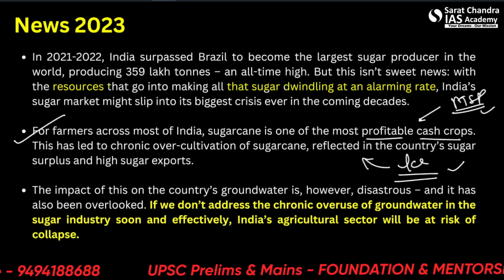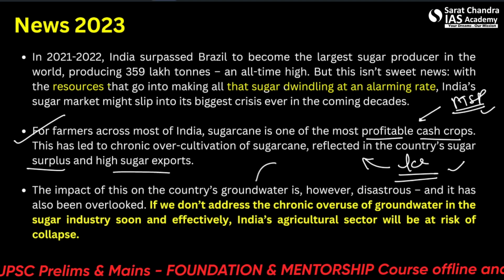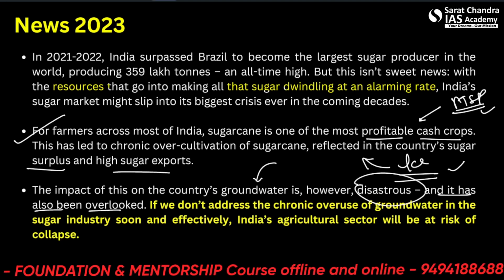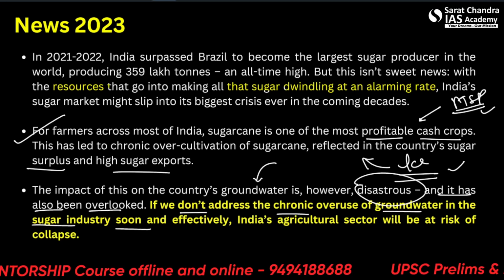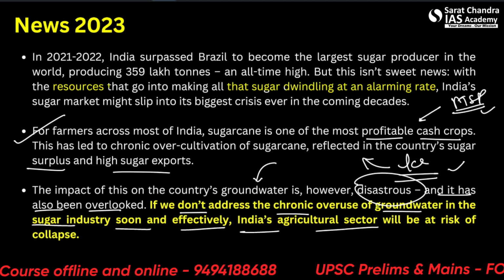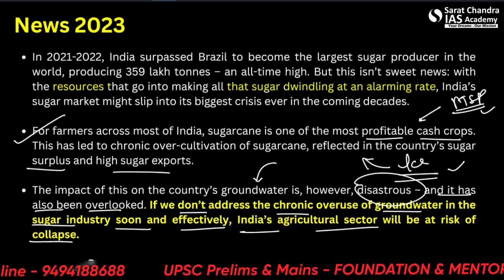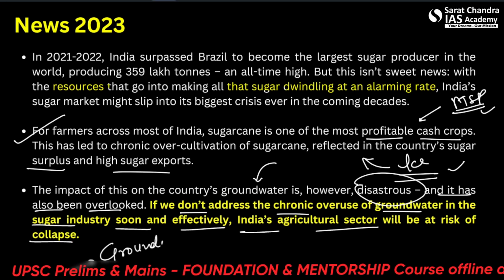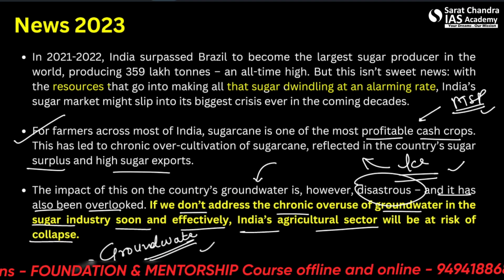Reflected in the country's sugar surplus and high sugar exports, the impact of this on the country's groundwater is, however, disastrous, and it has also been overlooked. If we do not address the chronic overuse of groundwater in the sugar industry soon and effectively, India's sugarcane sector will be at risk of collapse. So what is the resource here that is being overused and exploited? That is the groundwater. Alright, so we must take care of the groundwater here.